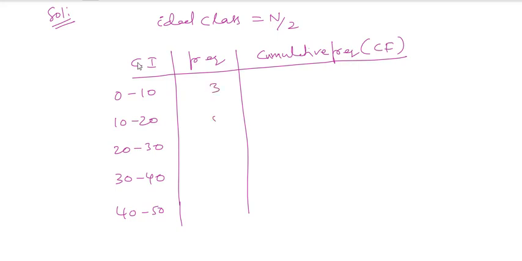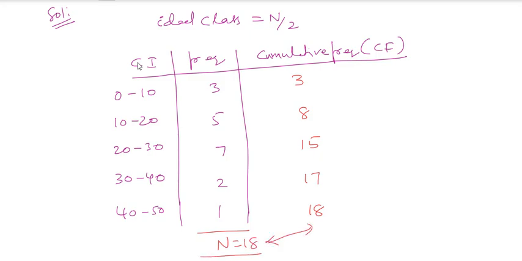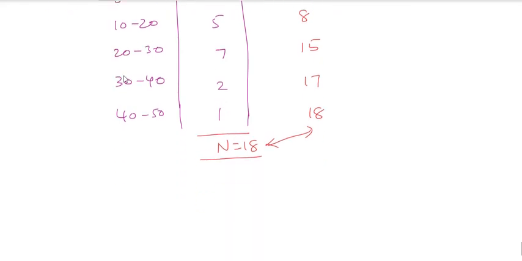These values are 3, 5, 7, 2 and 1. Cumulative frequency: the first one is 3. 3 plus 5, 8. 8 plus 7, 15. 15 plus 2, 17. 17 plus 1, 18. So the total N is 18, and this 18 and this 18 are equal. Am I right or not?